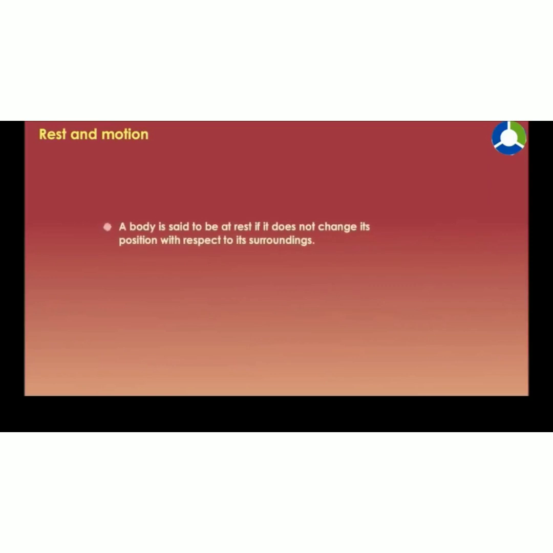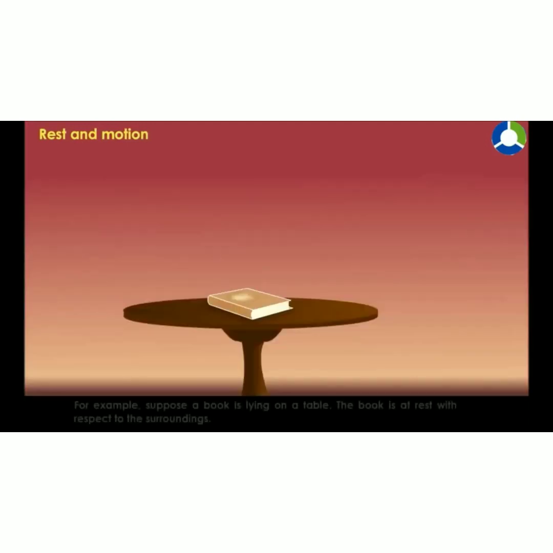A body is said to be at rest if it does not change its position with respect to its surroundings. If a body changes its position with respect to its surroundings, then the body is said to be in motion. For example, suppose a book is lying on a table.